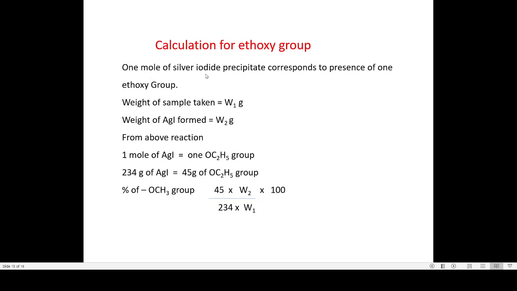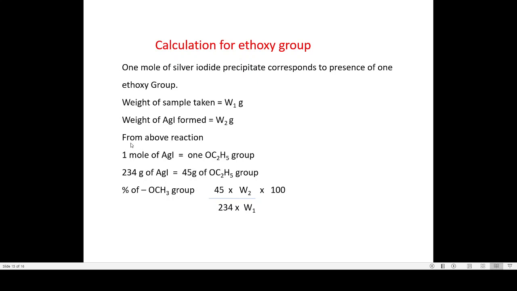1 mole of silver iodide precipitate corresponds to the presence of one ethoxy group. And as usual, the weight of the sample taken and the weight of the AgI are recorded, which are W1 grams and W2 grams.